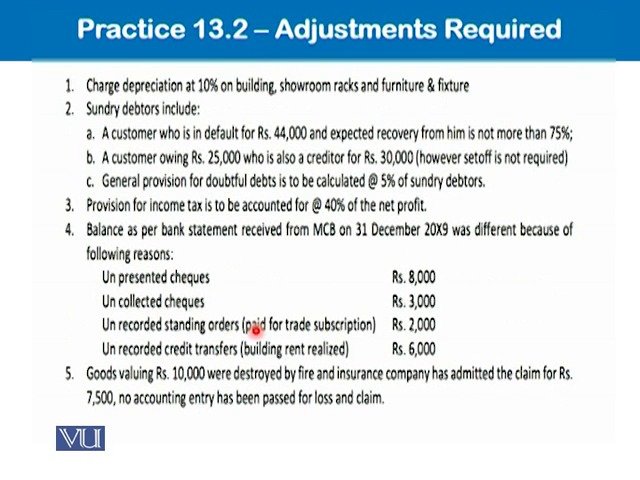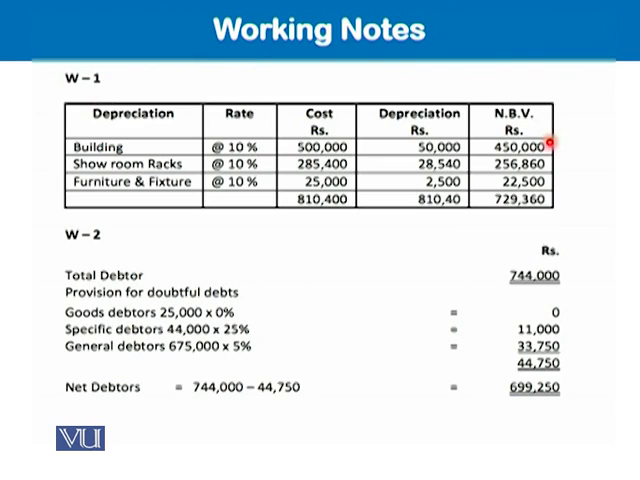Why? Because it's written here that expected recovery from him is not more than 75%. It means we will be able to recover 75%, so the balance 25% is supposed to be irrecoverable. We are creating provision. And for general, the provision is 5% given in the adjustment. So we'll subtract both of these two and we'll get 675. We'll subtract this 25,000 and 44,000 from 744.